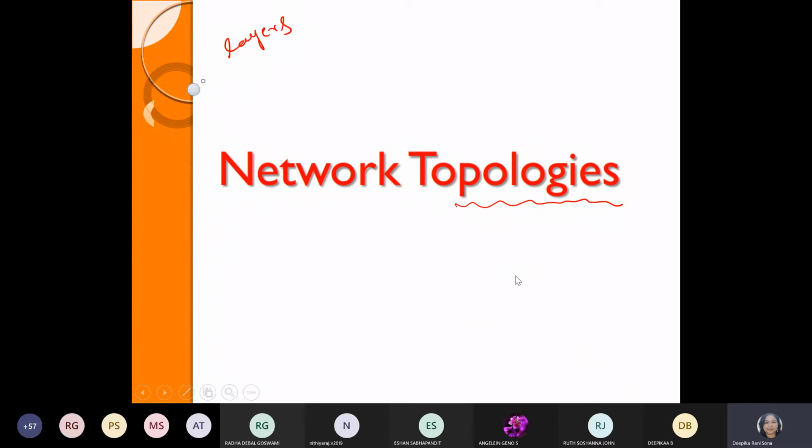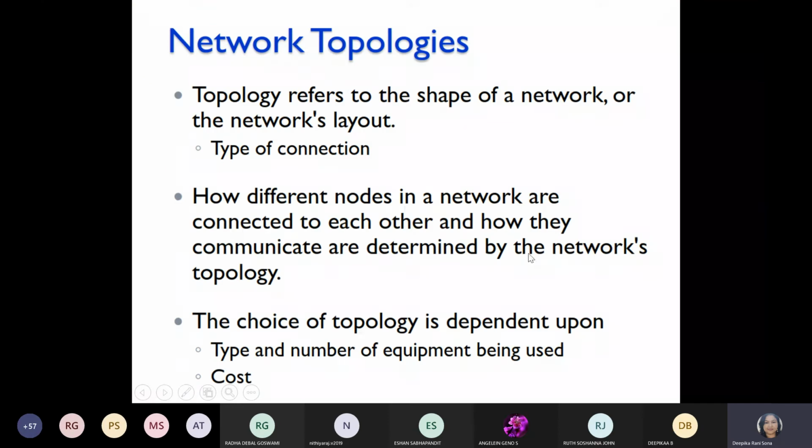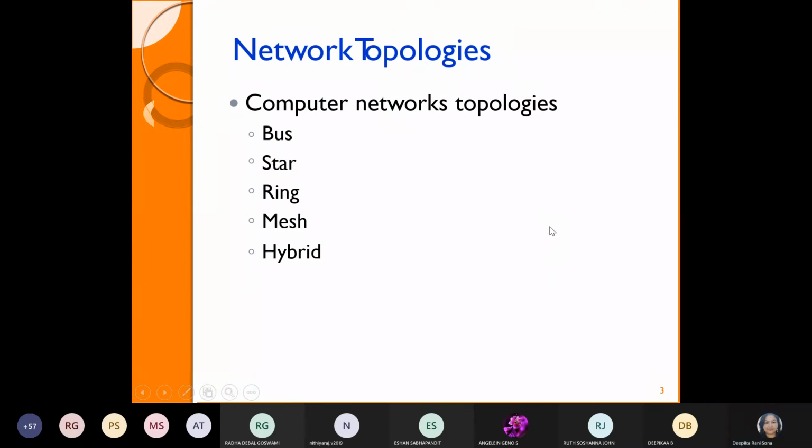Suppose you are going to build a network, so what type of connection you will prefer, that is called as your topologies. And here we are going to study about different type of topologies. So what are the different type of topologies are there means bus, star, ring, mesh and hybrid topology. So from the name itself you can imagine that bus, star, ring, mesh, the structure will be like that only. In the network the structure will look like that, and the devices how we are connecting, that will refer the structure first. That should look like the name itself. Whatever the name of the topologies are there, they must look like that. Okay, so one by one we are going to study now.